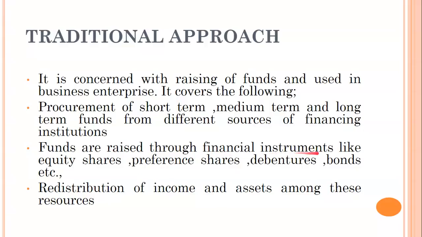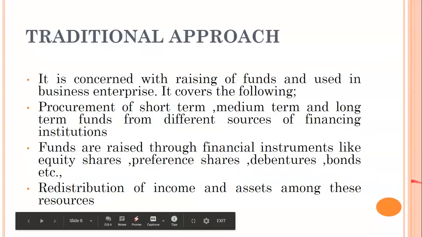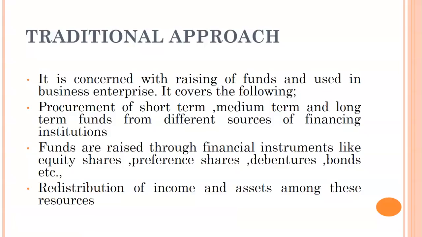Funds are raised through financial instruments like, as I said, equity shares, preference shares, debentures, bonds, bank loan, etc. Redistribution of income and assets among these resources. So once you collect money, it appears on your liability side. Am I right? Once you source money using different sources, for example, if you get 1 crore rupees from equity shareholders, it appears as equity capital on the liability side of the balance sheet, correct? Preference shares, debentures, bonds, etc. Everything on the liability side.